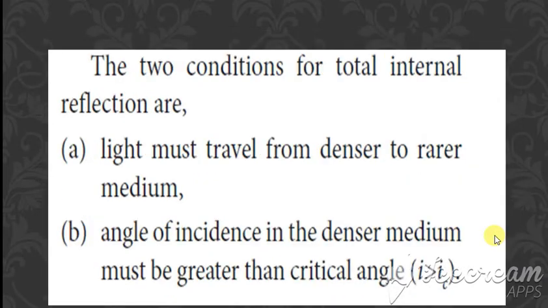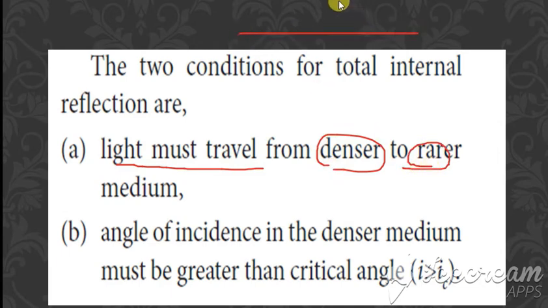Yes. So there are two conditions for total internal reflection to take place. What are the two conditions? The first condition: the light must always travel from the denser medium to the rarer medium. So it's not that the light travels from rarer to denser, but the light has to travel from denser to rarer medium.